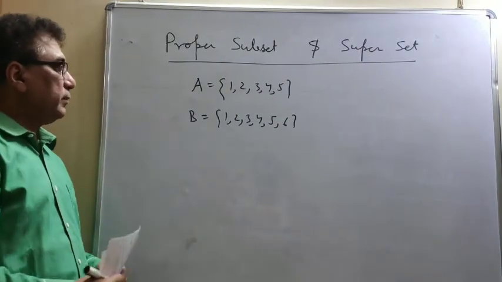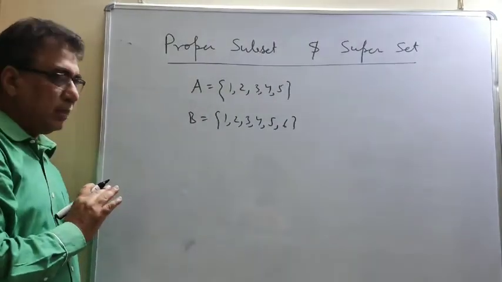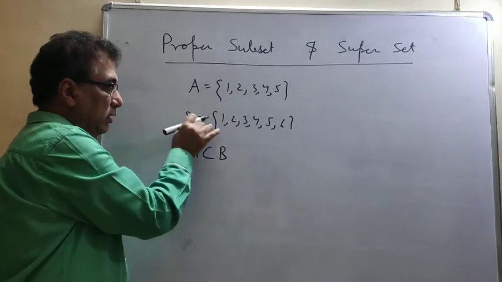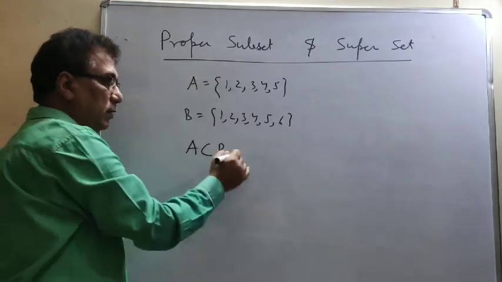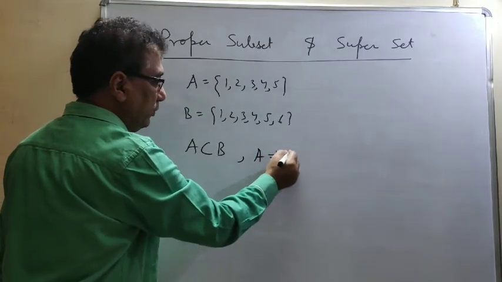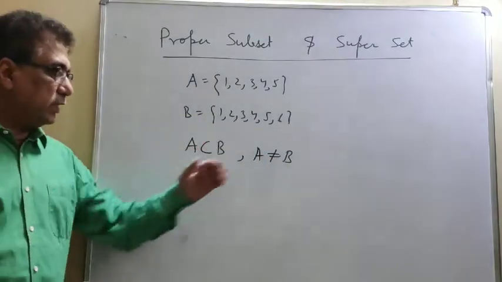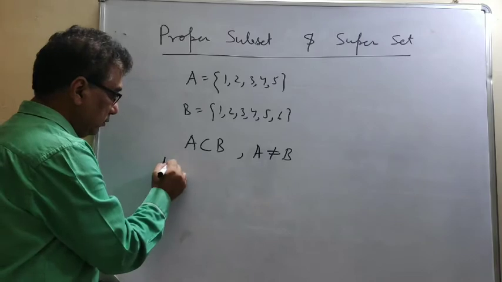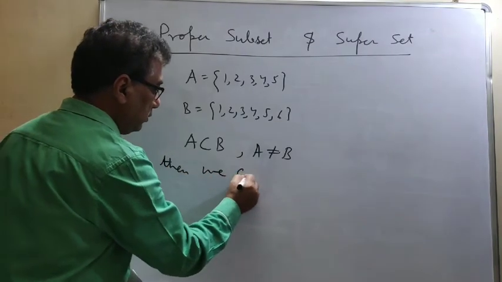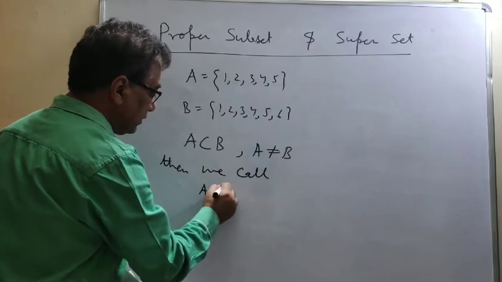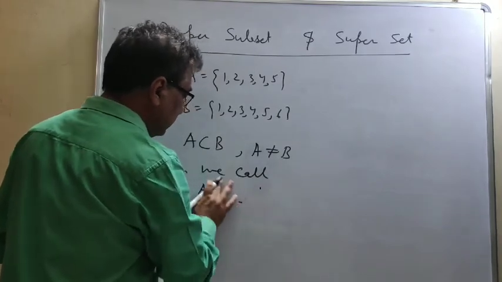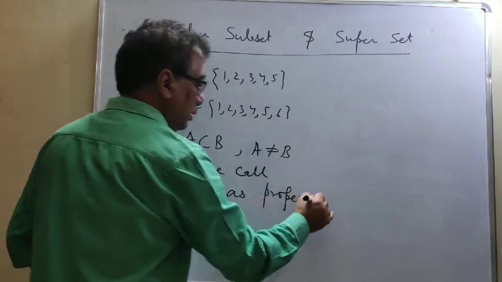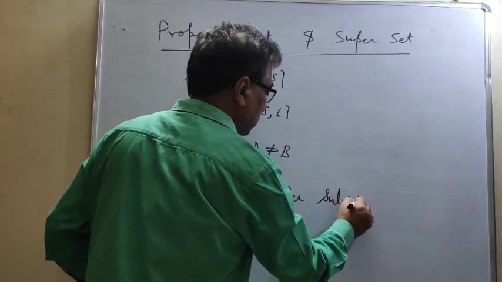So again the observation: all the elements of A belong to B. That means A is a subset of B. But all the elements of B do not belong to A. So this is the condition, A not equal to B. So if these two conditions exist together, A is a subset of B and A is not equal to B, then we call A a proper subset of B